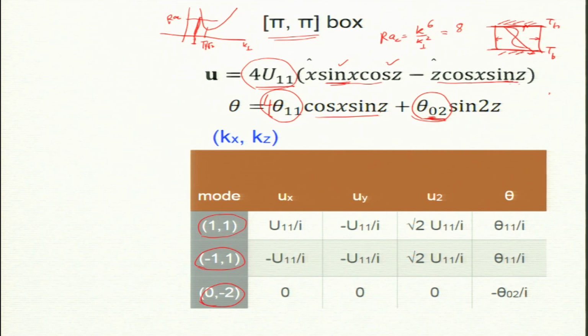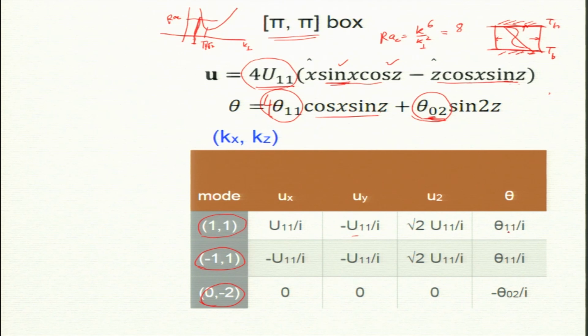Okay, I am following the same theme. This course is structured like that. So, if you follow the earlier part, you will do well in later parts. And uy, because of the minus sign, you get minus u11. So, ux and uy are related, and they better be, because of the incompressible condition, k dot uk must be 0, and u2 also, well, I am coming to u2 in a minute.